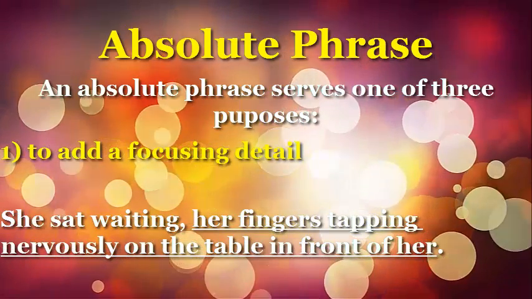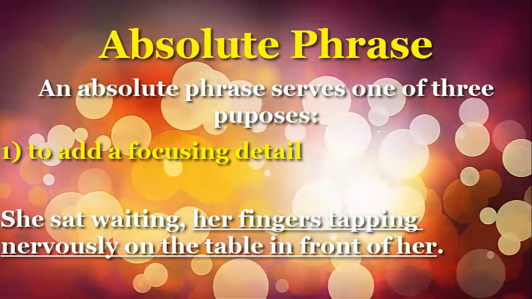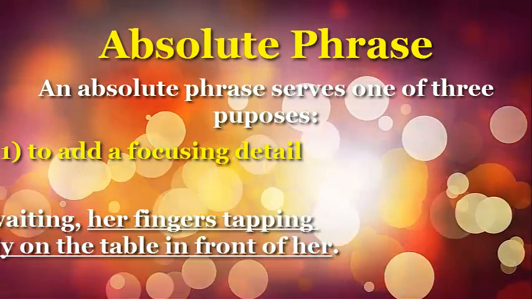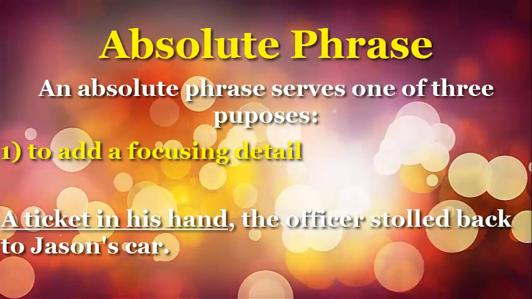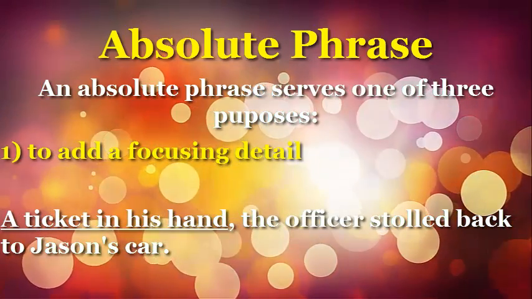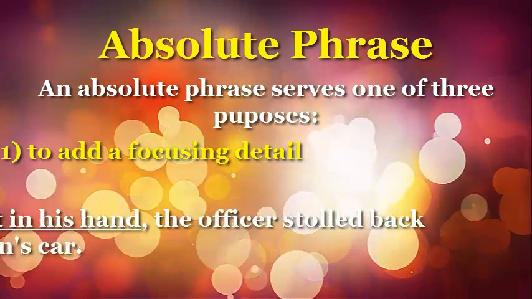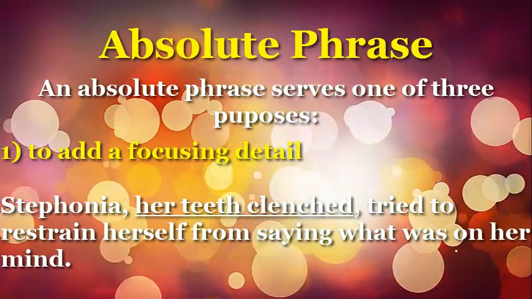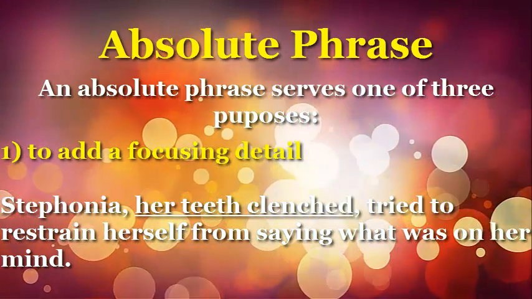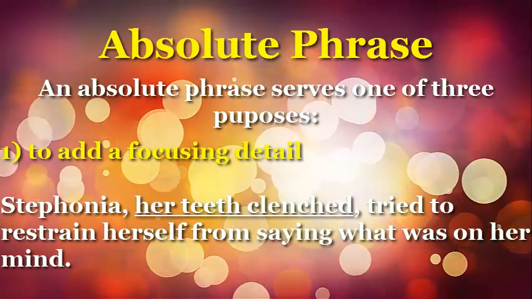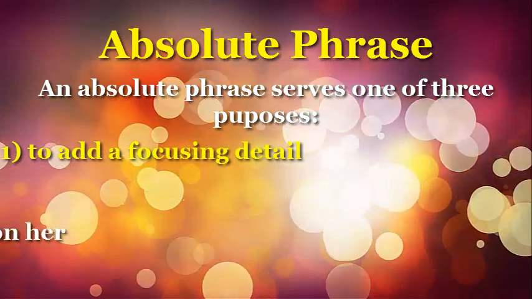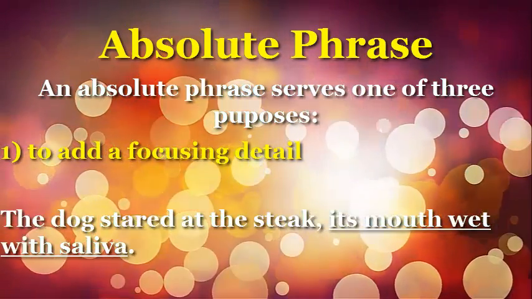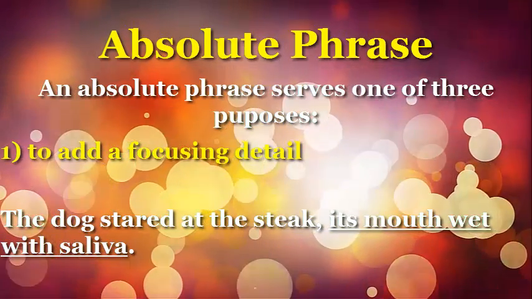She sat waiting, her fingers tapping nervously on the table in front of her. A ticket in his hand, the officer strolled back to Jason's car. Stefania, her teeth clenched, tried to restrain herself from saying what was on her mind. The dog stared at the steak, its mouth wet with saliva.